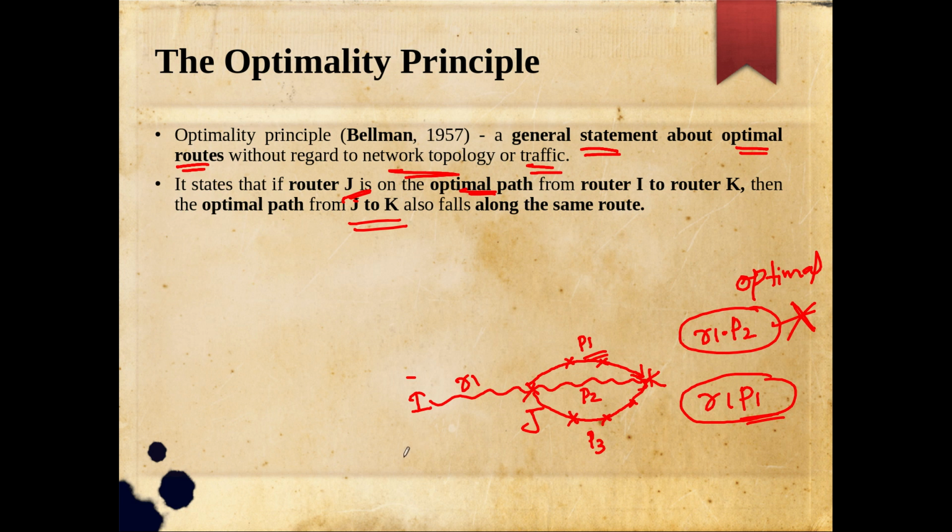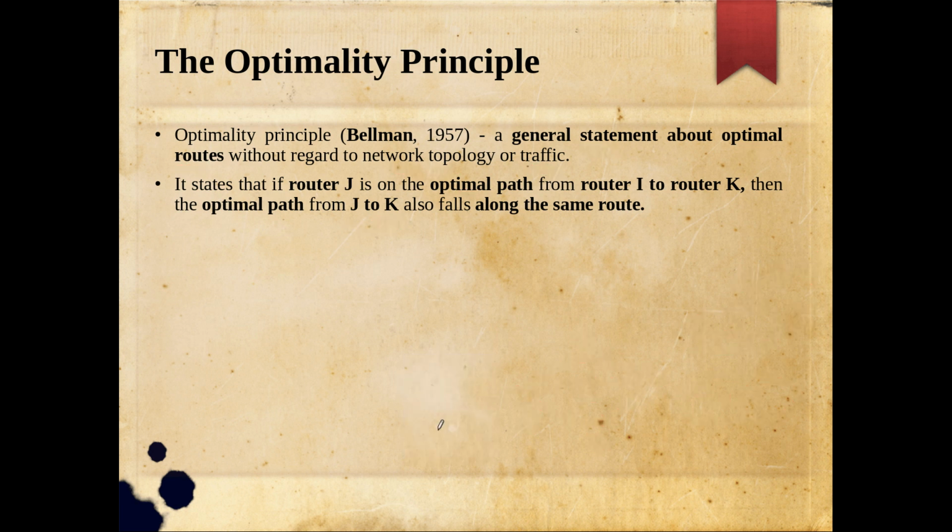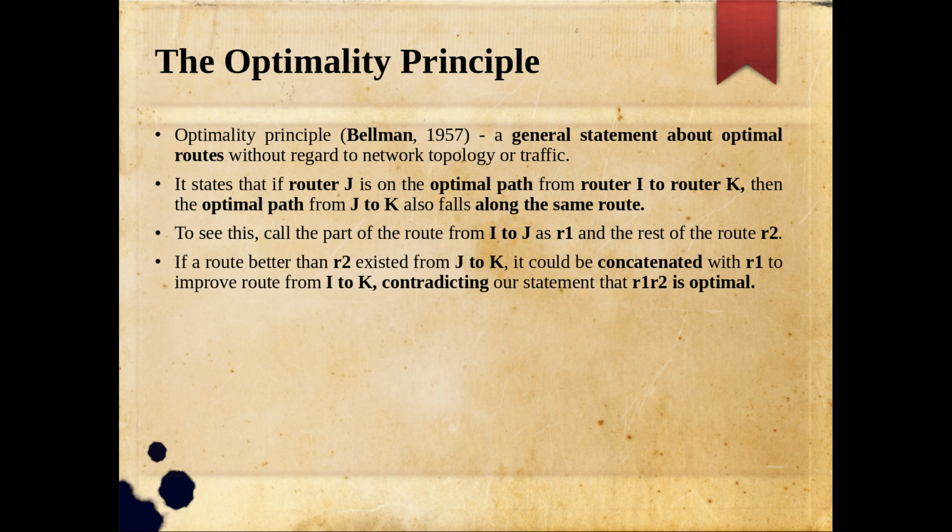You may have already learned this proof technique in your discrete mathematics class. If you still have doubt, just watch this part of the video again. It will be clear for you. Now let me see this. Call the part of the route from I to j R1 and the rest, from j to k, R2. I took it as P2, but in the text it is R2. If a route better than R2 exists from j to k, it could be concatenated to R1, the first part, to improve the route from I to k. That contradicts our statement that R1, R2 is optimal.